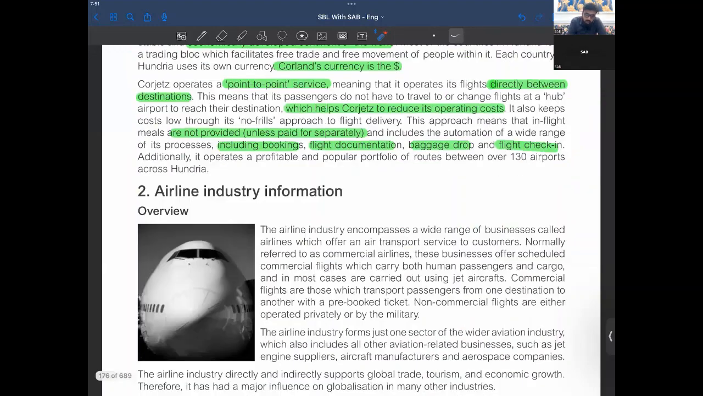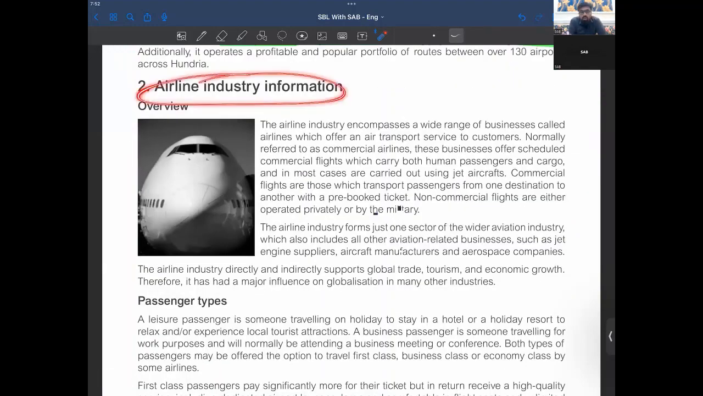Now, let's go on to airline industry information, right? The airline industry encompasses a wide range of businesses called airlines, which offer air transport services to customers, normally referred to as commercial airlines, right? There are some fighter jets also, but we are in the commercial airline space. These businesses offer scheduled commercial flights, which carry both human passengers and cargo, and in most cases are carried out using jet aircraft, right?